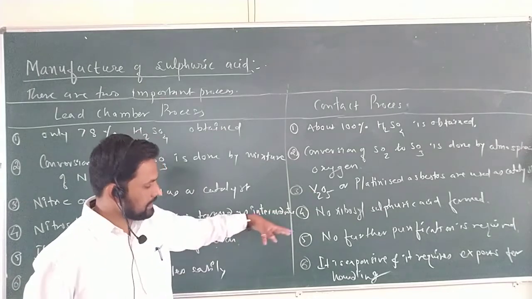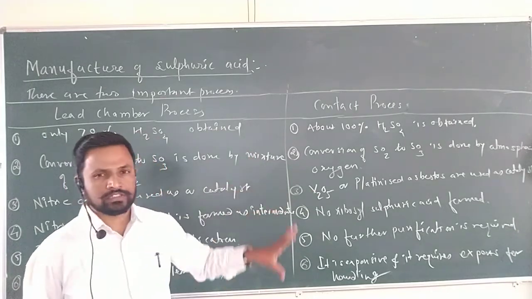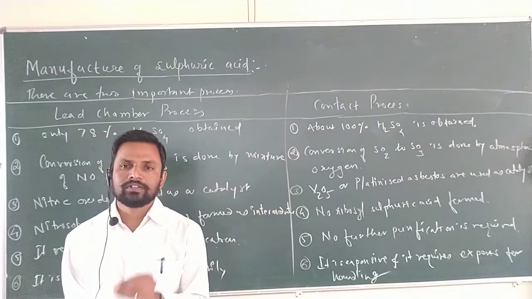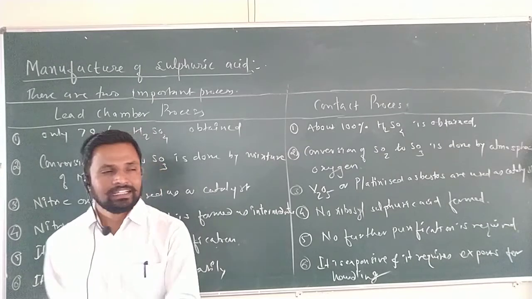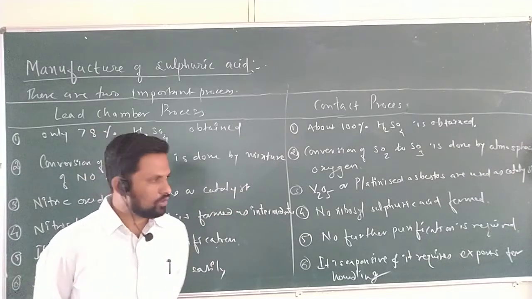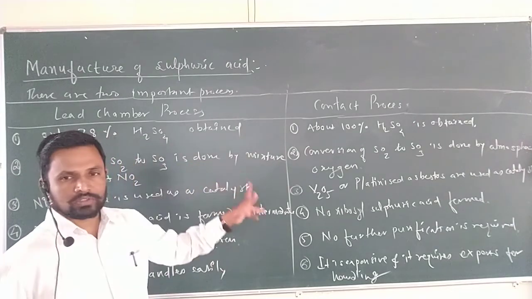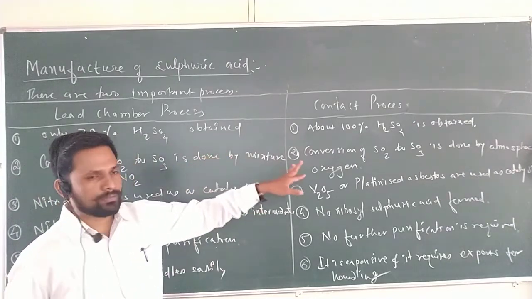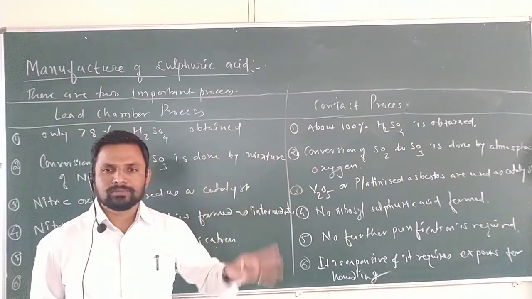Therefore, after comparing these two processes, the contact process is more favorable for the manufacture of sulfuric acid, and that is what we are going to study. Okay, I hope you understand. Of these two processes, the contact process is more preferable.